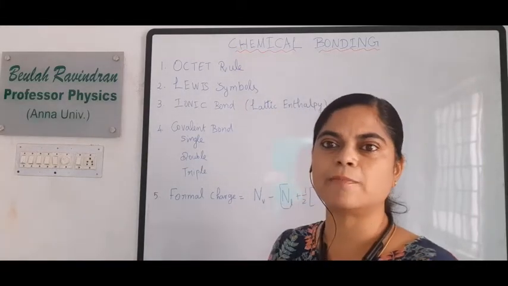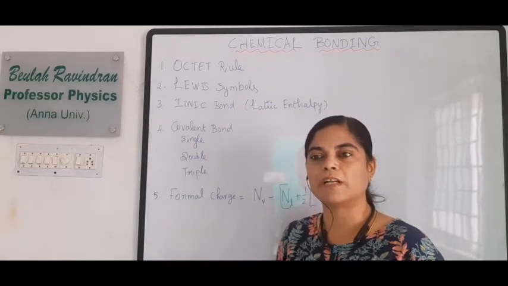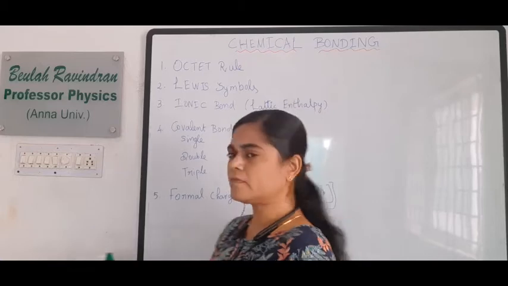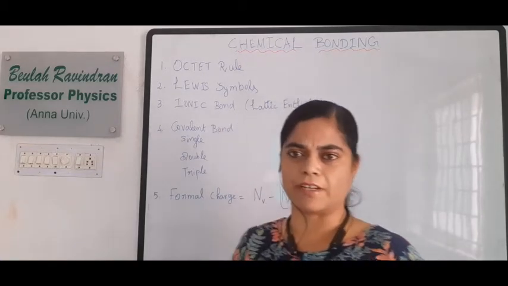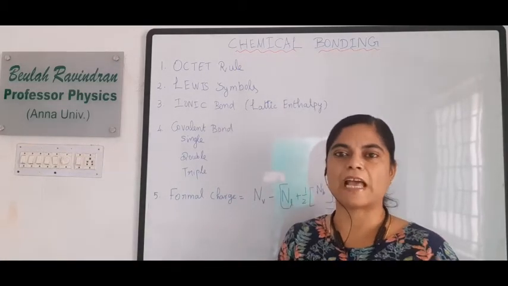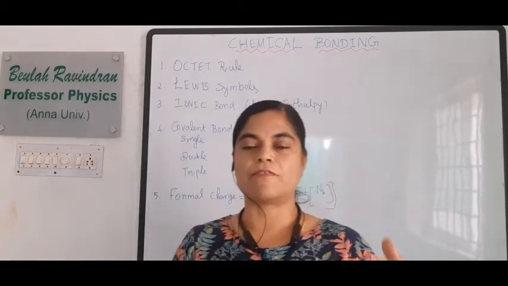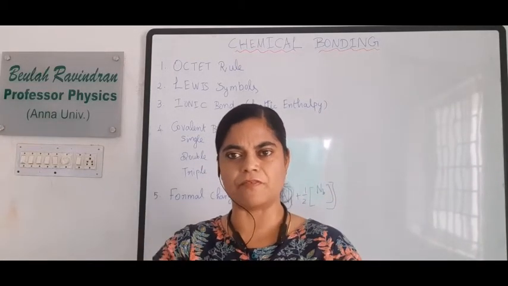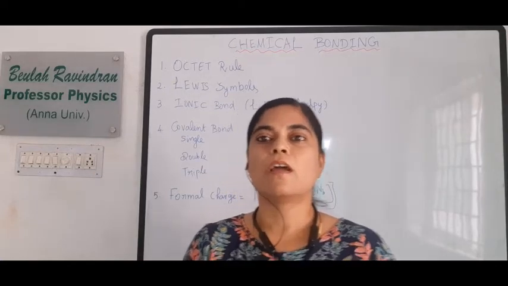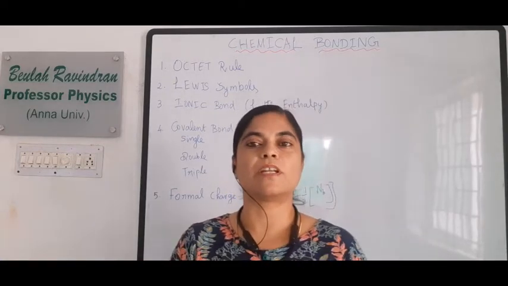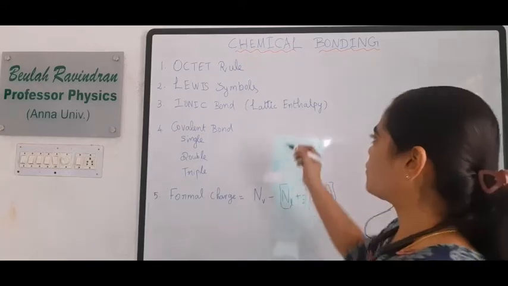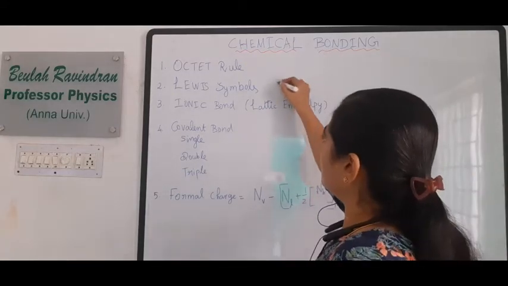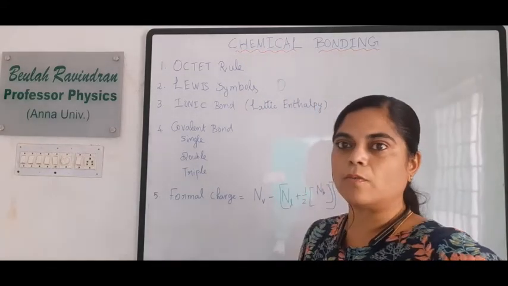What are Lewis symbols? We can write the electronic configuration of each and every atom in the periodic table. Right from hydrogen, each and every element has its own electronic configuration based on its atomic number. For example, for oxygen, what is the atomic number?